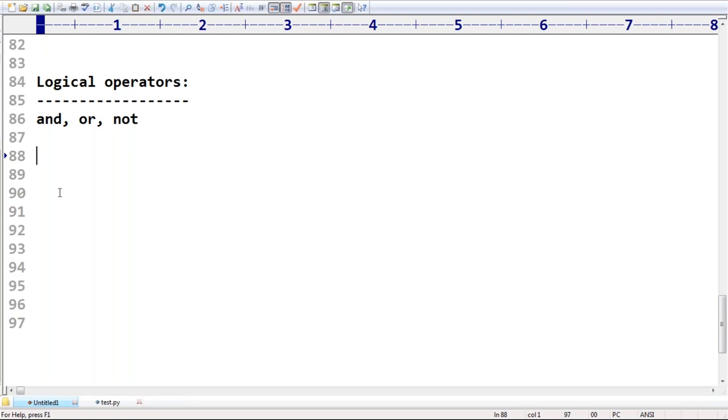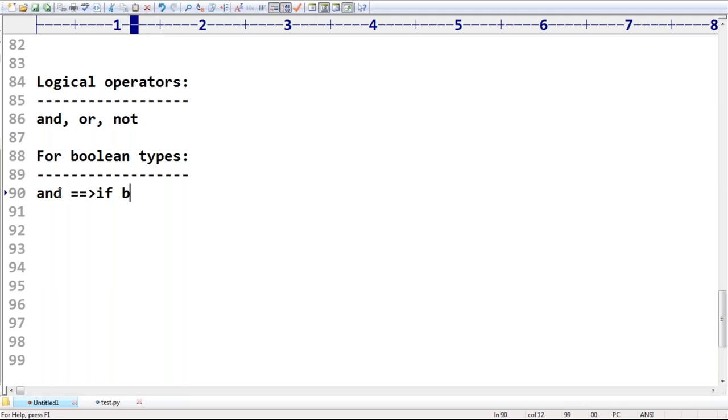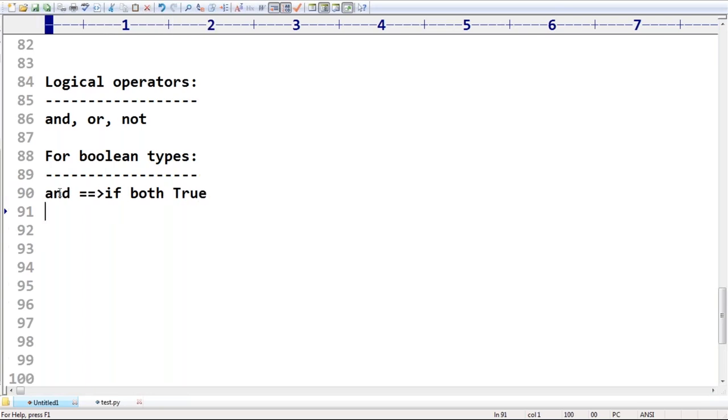For boolean types, it is very simple. When does the and operator return true? If both arguments are true, then the result is true: true and true, both compulsory true, then only the result is true.